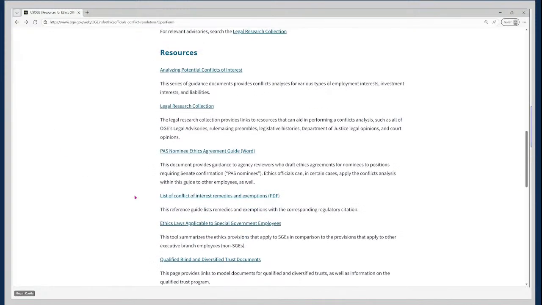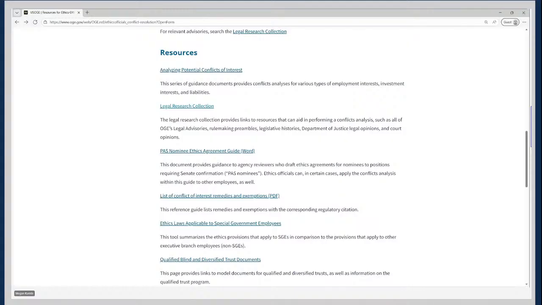Now you will notice on this page that there's a link to the legal research search collection, and we're going to take you to that collection and talk about it a bit further. But I just wanted to remind you that there are different ways to locate information on OGE's website. It's structured to give you different avenues to take.